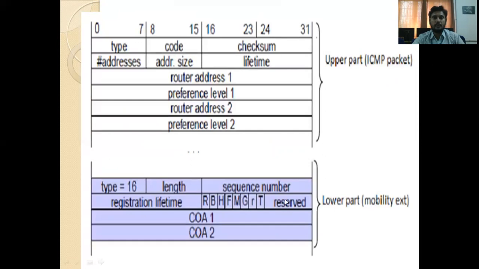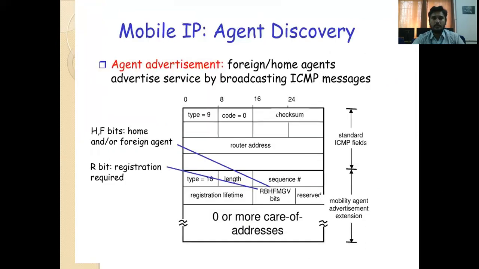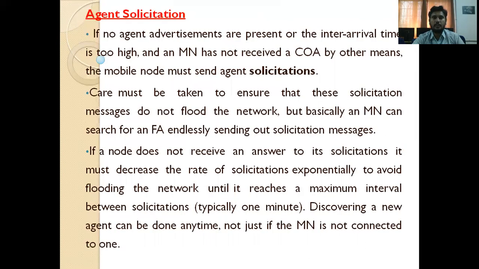In this way, we can identify the agent. So if the agent is not identified by using agent advertisement, then again immediately we are moving to agent solicitation. So here, if no agent advertisements are present, or the inter-arrival time is too high, and the mobile node has not received a care of address by other means, the mobile node must send agent solicitations.